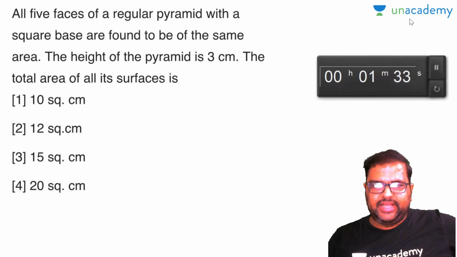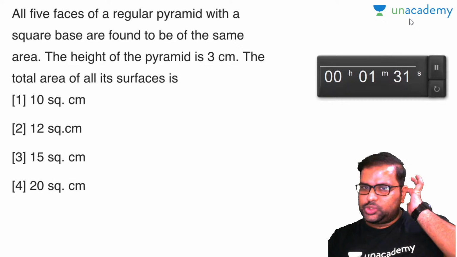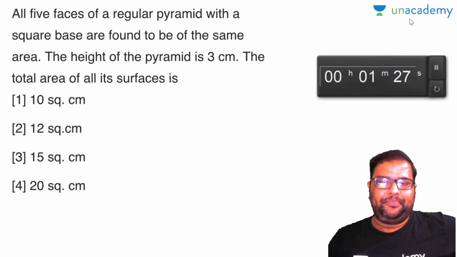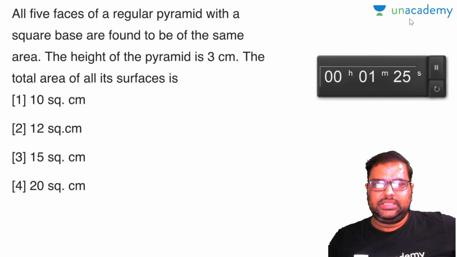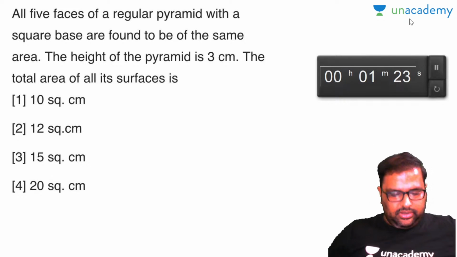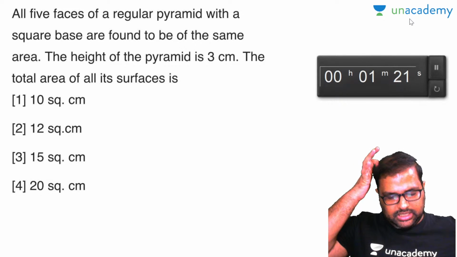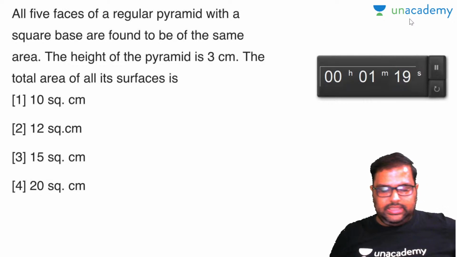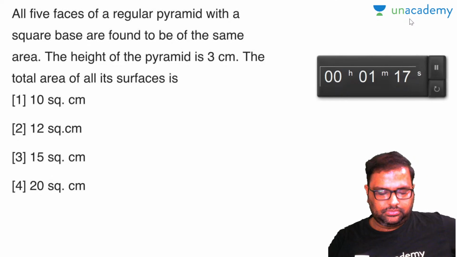All 5 faces of a regular pyramid with a square base are found to be of the same area. The height of the pyramid is 3 centimeter. The total area of all its surfaces is the question asked. Now, you can easily make up this question there.